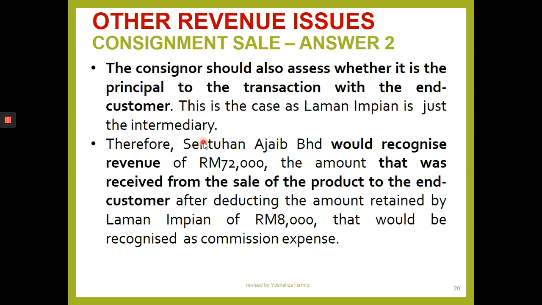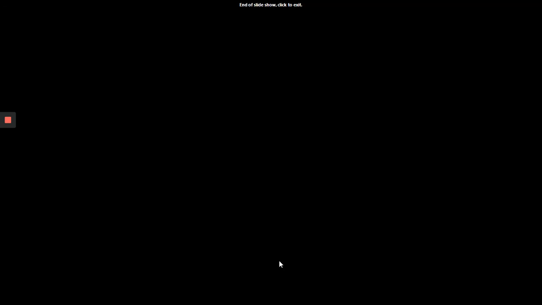If that is the case, Sentuhan Ajaib can recognize the revenue when the goods are sold by Laman Impian to the end customer, and the amount received from this product is your revenue, before deducting the amount retained by Laman Impian. The 8,000, for Laman Impian, is commission income. But from the point of view of Sentuhan Ajaib, that's a commission expense. That's it.